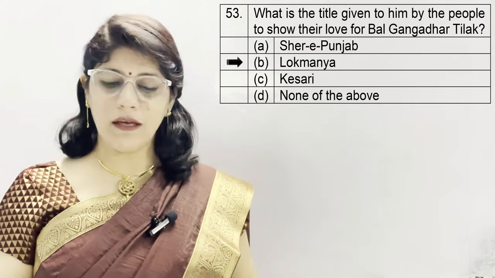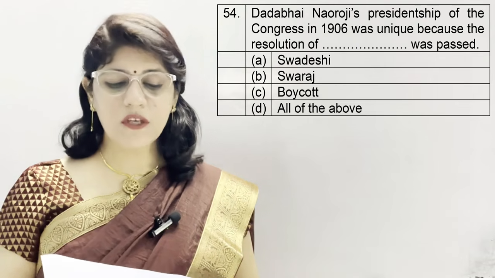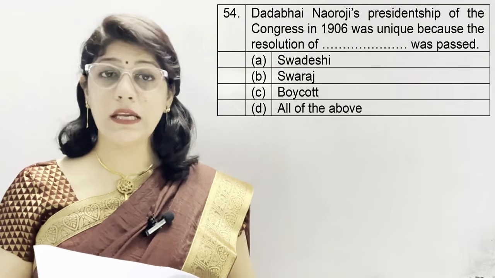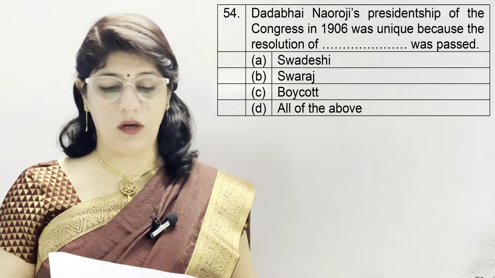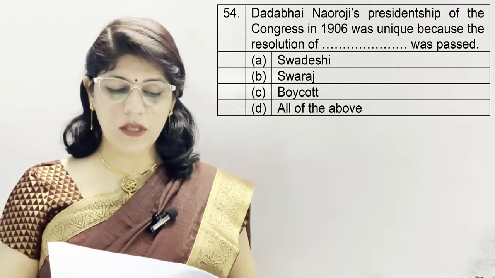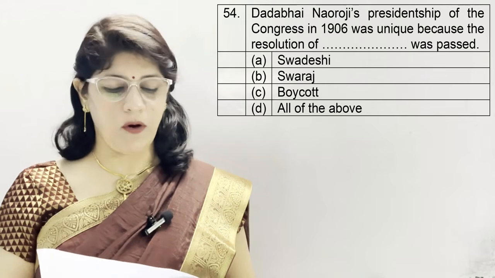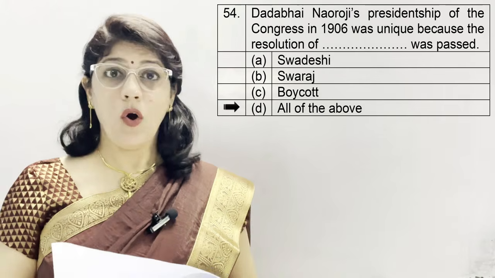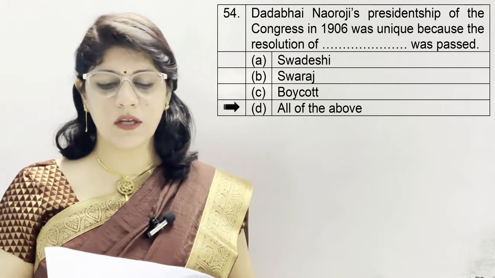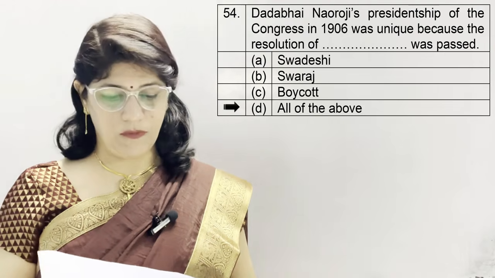Question number 53. What is the title given to Bal Gangadhar Tilak by the people to show their love for him? A option Sher-e Punjab, B Lokmanya, C Kesri and D none of the above, and the correct option is B Lokmanya Tilak. In question number 54, Dadabhai Naoroji's presidentship of the Congress in 1906 was so unique because the resolution of dash was passed. A. Swadeshi, B. Swaraj, C. Boycott and D. all of the above, and the correct option is D. All of the above.